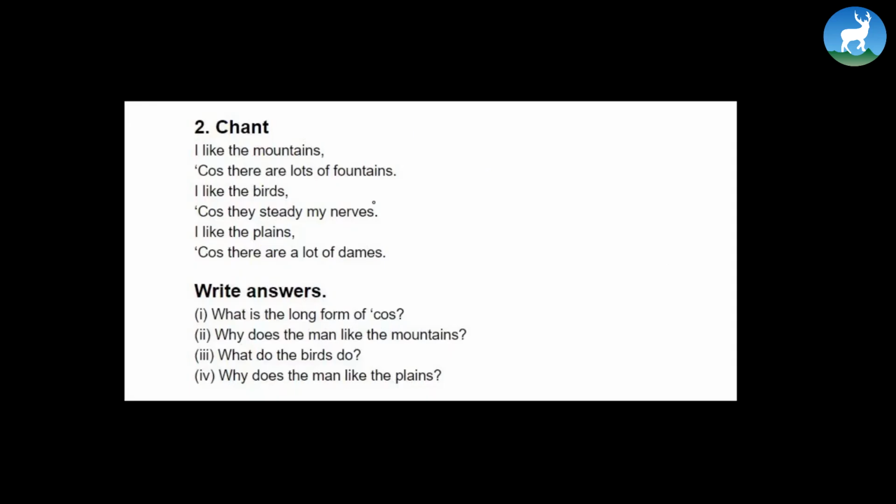I like the mountains because there are lots of fountains. I like the birds because they steady my nerve. I like the plains because there are lots of dames. Observe as I read this chant, observe these rhyming words: fountains, mountains, birds, nerves, plains, and dames. I like the mountains because there are lots of fountains. I like the birds because they steady my nerve. I like the plains because there are lots of dames.